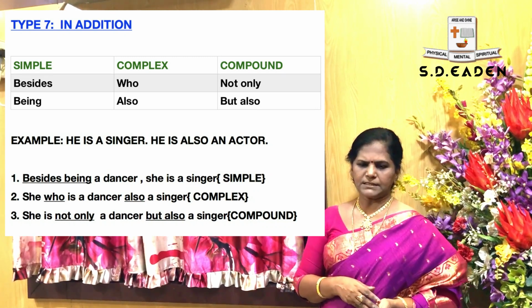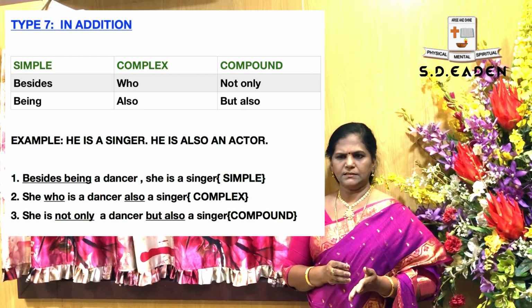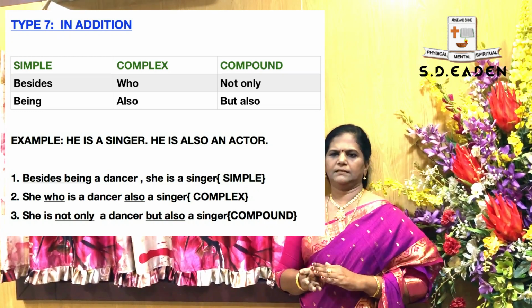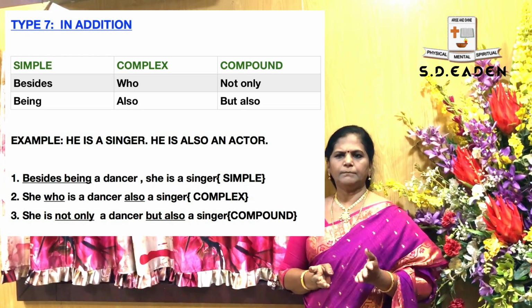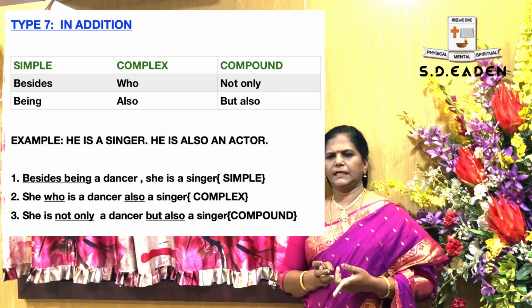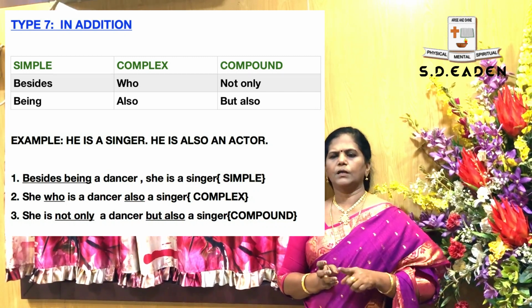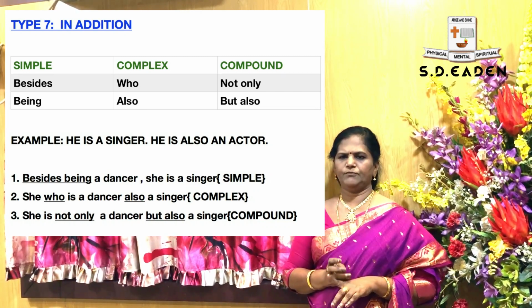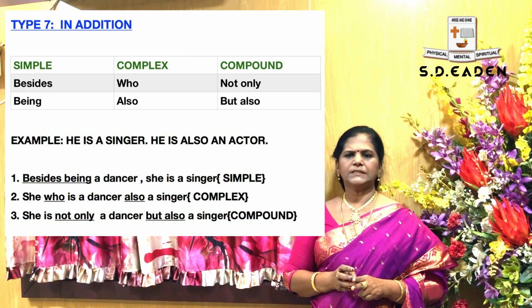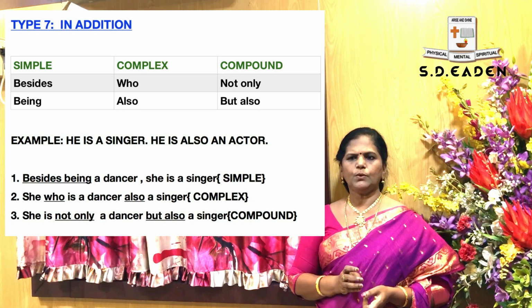In complex, you have to write: she who is a dancer is also a singer. Again I am repeating, because in some books they have wrongly printed it. And compound: she is not only a dancer but also a singer.